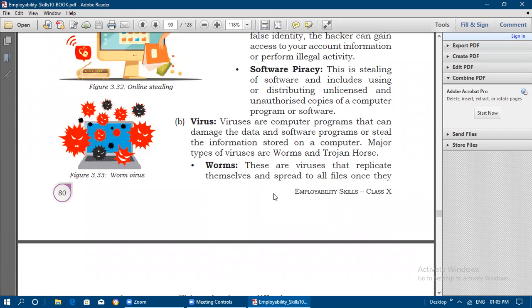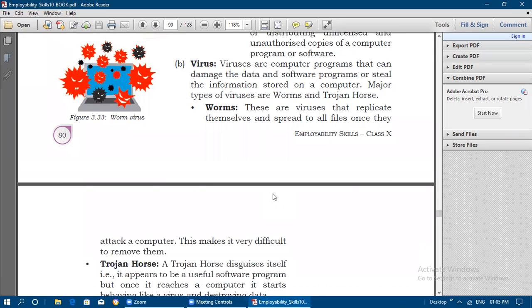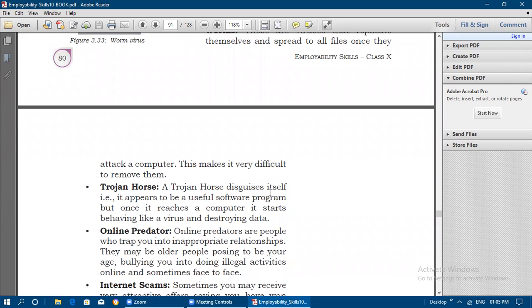So worms, what will they do? These are viruses that replicate themselves. That means it will make copies of itself multiple times and spread to all the files once it attacks a computer. It will spread in different forms to different folders and files, and it will attack your computer. This makes it very difficult to remove them when it is replicating. That is duplication, the same copy created multiple times. That is the worm. And Trojan horse conceals its originality.